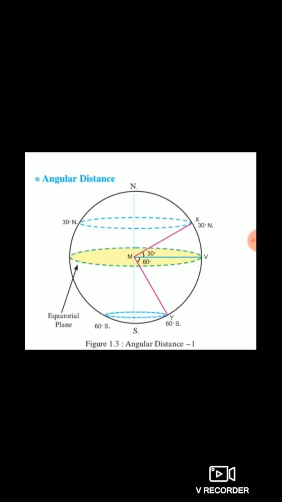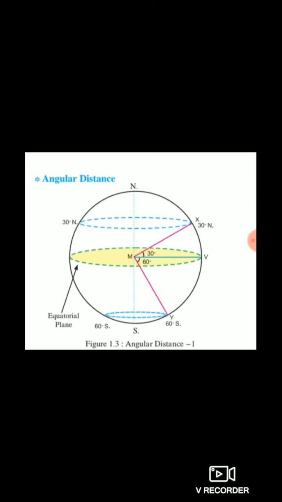Okay. So it passes through X. Another plane passes through X, and it is parallel, meaning similar, to the equator. In the same way, it also meets the surface of the earth, and any point on the circle and the equatorial plane form an angle of 30 degrees at the center of the earth.